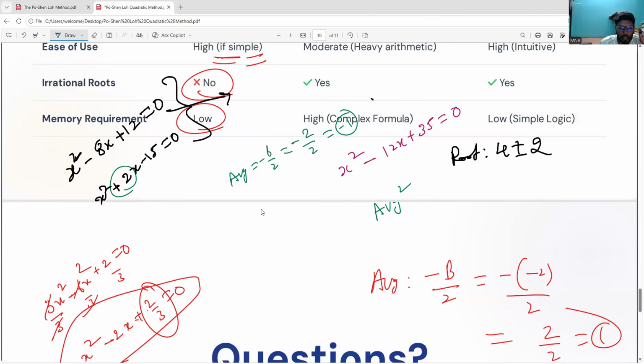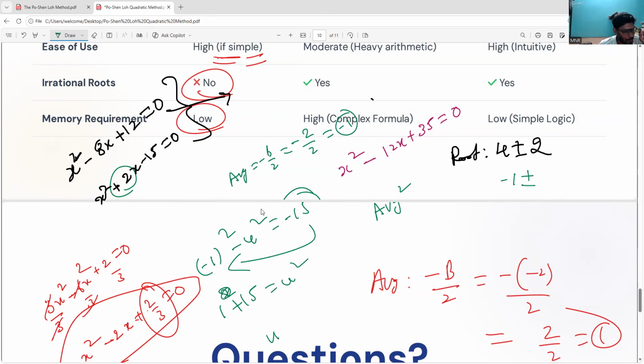So your root is already clear. Root minus 1 is confirmed, plus or minus. Remaining, only 1 how to do it. So minus 1 whole square, so 1, minus 15 minus u square is equal to minus 15. Minus 15 will come this side. You already know 1 square is 1. 1 plus 15 equals u square. So u square equals 16. u equals 4. That's all. So minus 1 plus or minus 4.